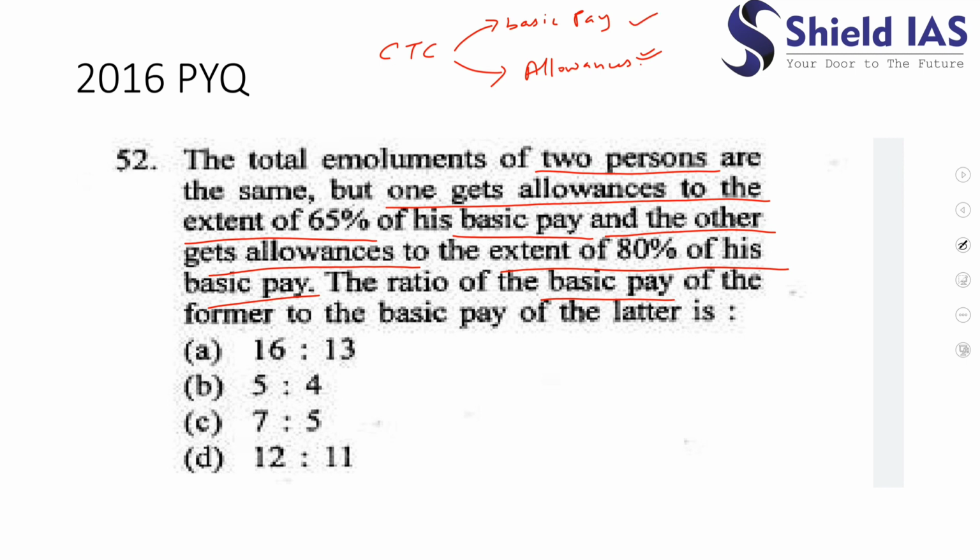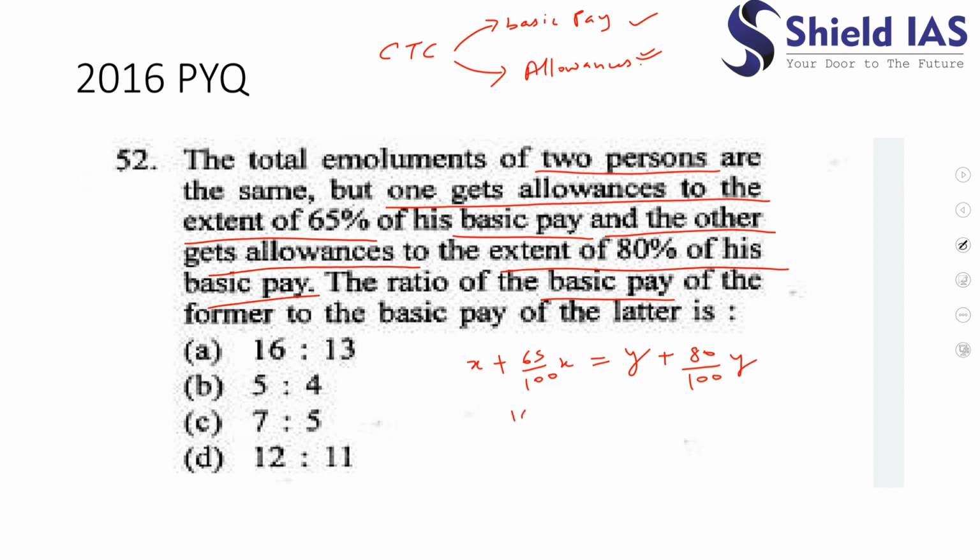Yes. So let's say the first basic pay is x. He is getting how much allowances? He is getting 65% allowances, 65 by 100 into x. Let the basic pay of the second person be y, and he is getting 80%. Yes.